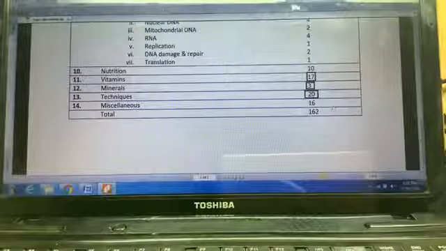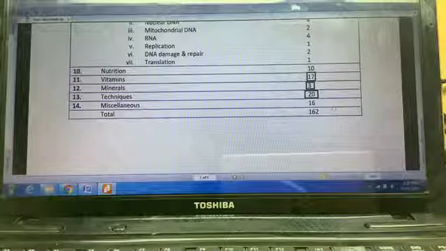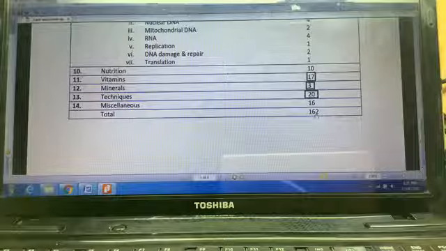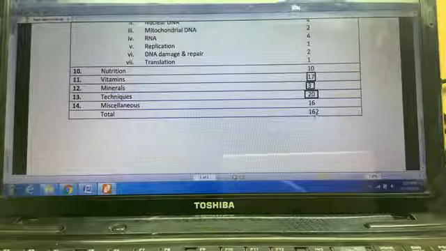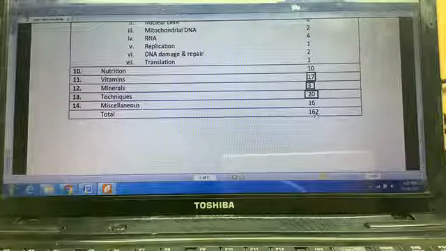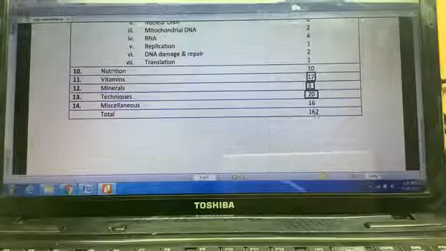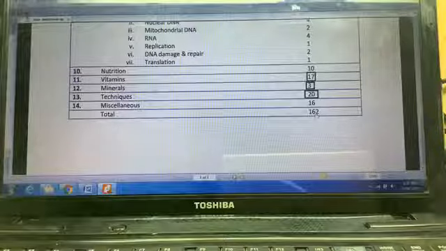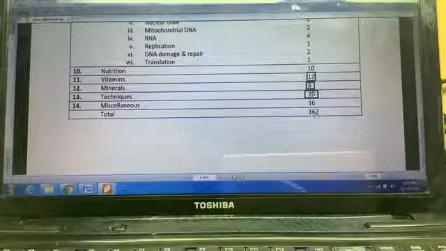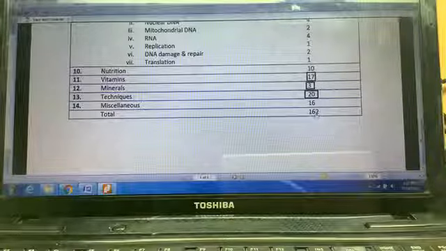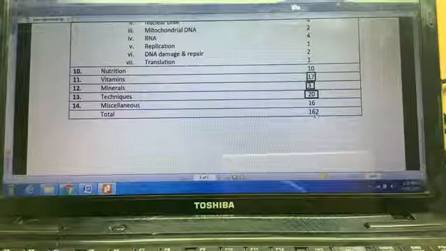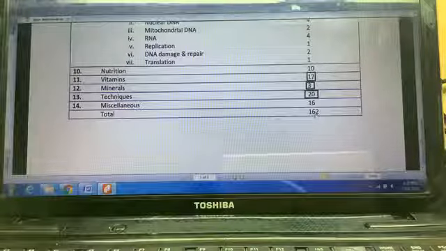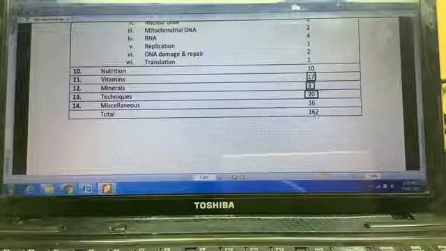In the last 7 years, in the 14 papers, as you can see, we have a total of 162 questions. Now the session that will be starting on 13th will go paper wise, and because there are 14 papers, we'll be doing them over 14 days. We'll have a small gap in between of 2-3 days when I'll be traveling, and we hope to finish all the 14 papers one by one by the end of this month. Starting with 13th, we'll have a small gap of 3 days in between, and by the 30th of this month, we'll be finishing those sections.